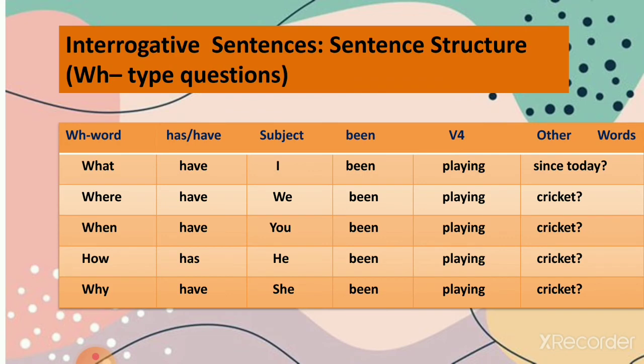Now interrogative sentences for WH type. So we will be having a WH word plus has/have plus subject, been, verb fourth form and other words. What have I been playing since today, or where have we been playing cricket? When have you been playing cricket? How has he been playing cricket? Why has she been playing cricket, right? So you can use any time phrase or anything here in the other words.